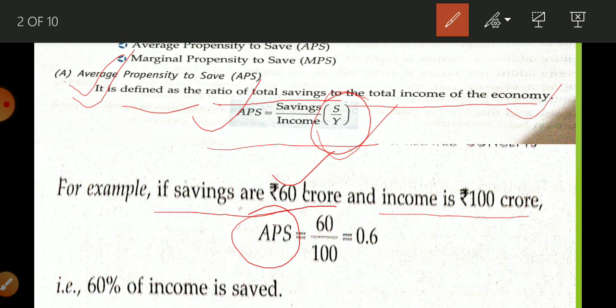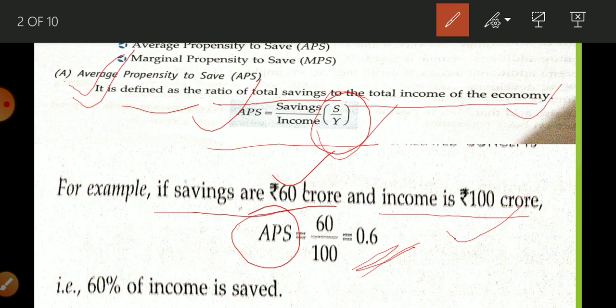60 crore and income is what? 100 crore. So when we divide 60 upon 100, what do we get? We get 0.6. So this is the value of APS. In this way you can calculate APS at any level of income. So what is the equation for calculating APS? Saving upon income. It is the ratio between saving to income.